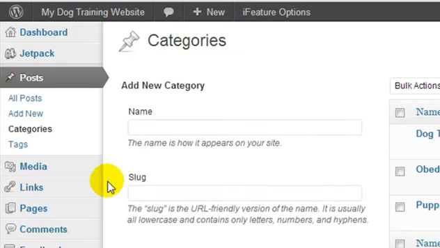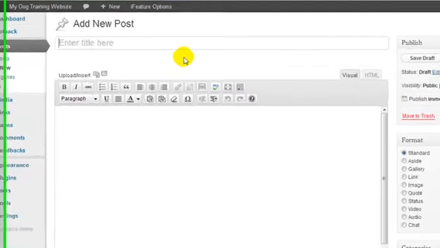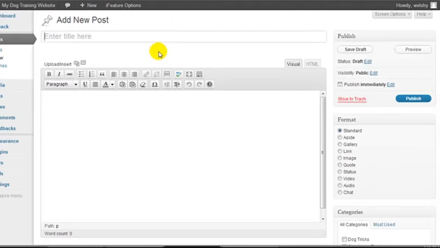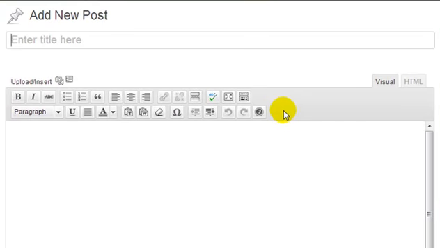Okay, so we're ready to add our first post, and to do that, we're going to click on Add New. This is what the post editor looks like. Up here, we enter in our post title. Here, we enter in the post content. I'm just going to assume that you have a basic understanding of all of these features.